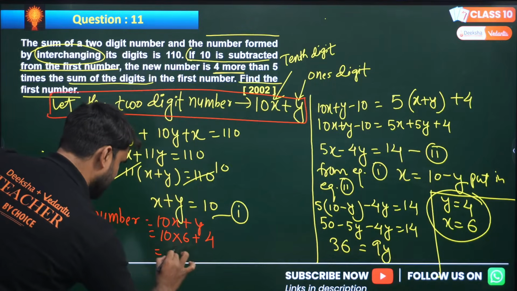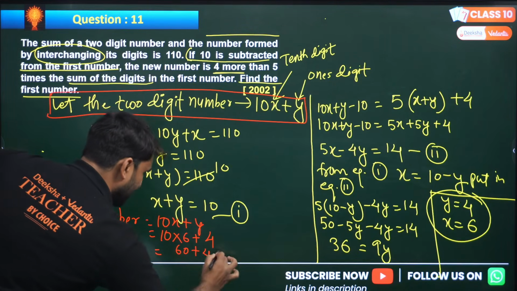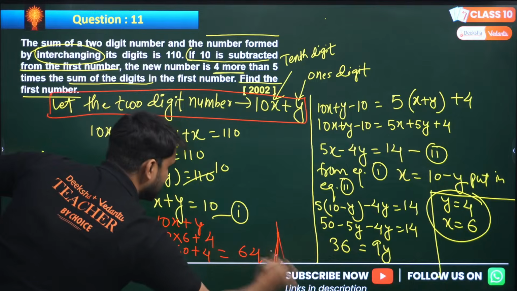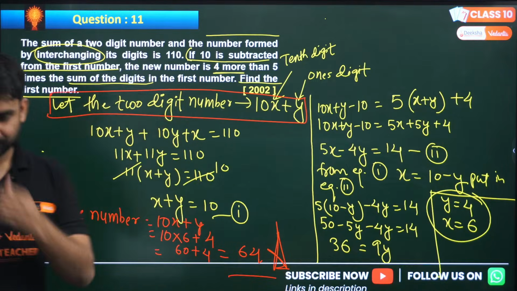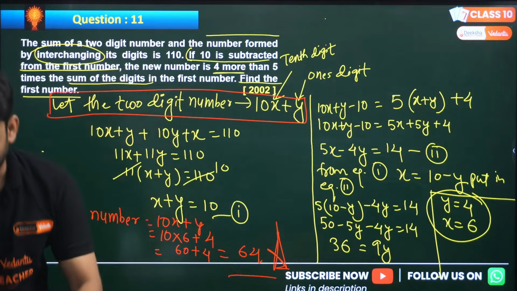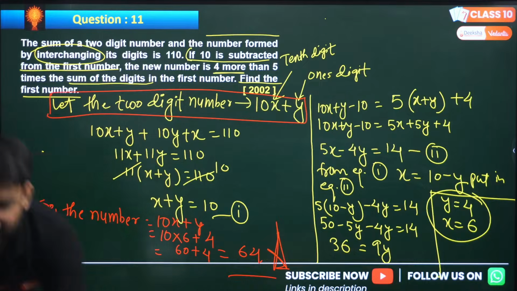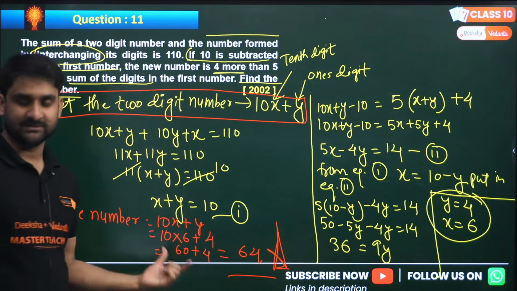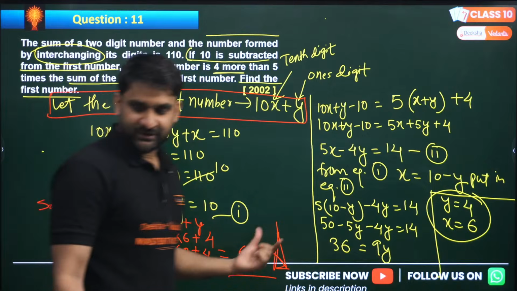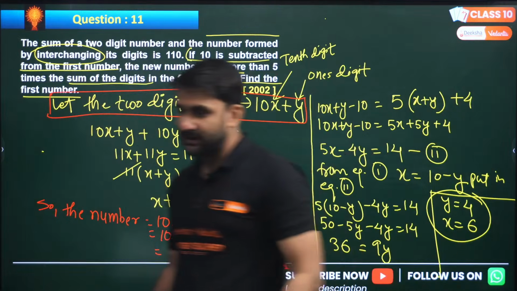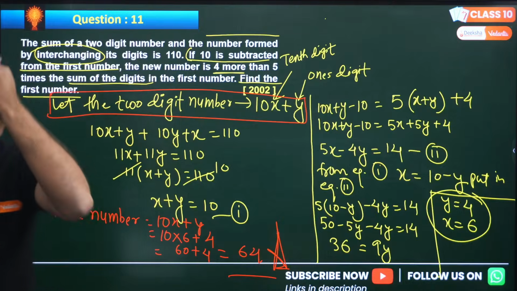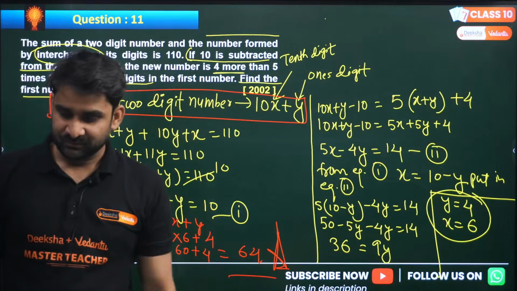10x plus y. So can we get the result? 60 plus 4, so the result is 64. This is the answer, my dear. Yes, 64. Shahina, yes, my dear champions. 64 is the correct answer. Ashlesa, 64 is the correct answer. Very good, everyone.